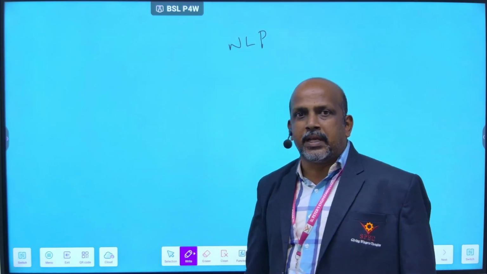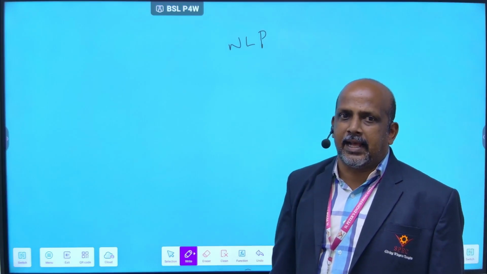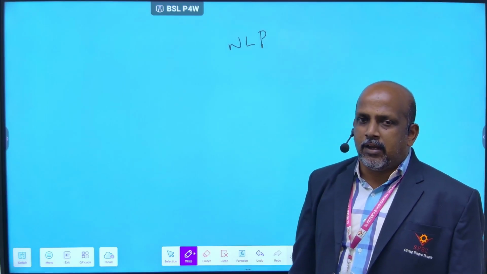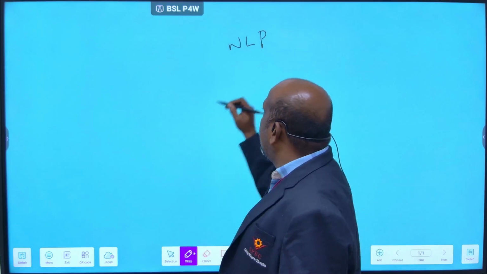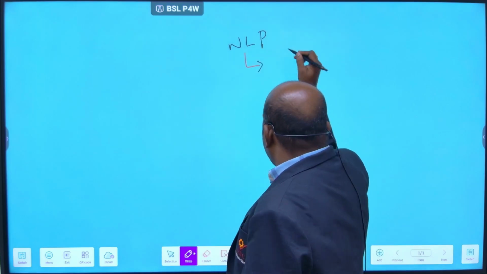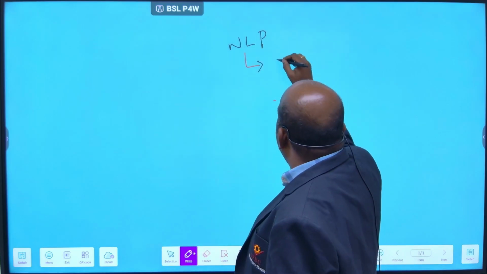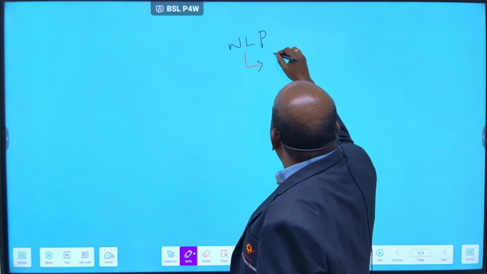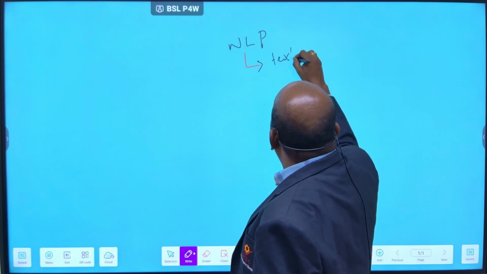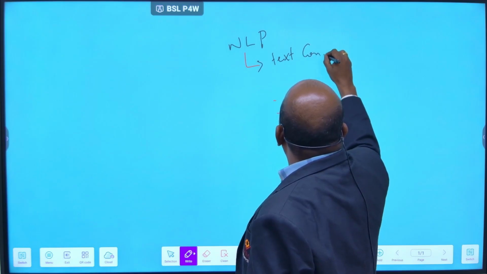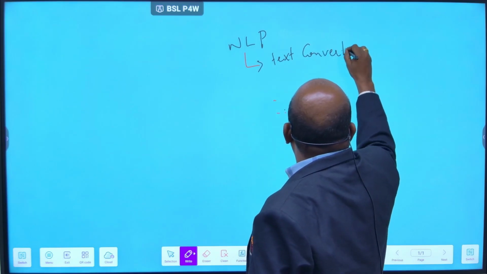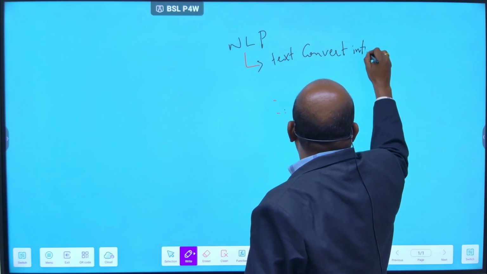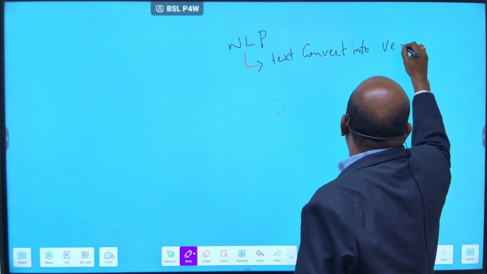So in NLP, the abbreviation is natural language processing. Why do you go for NLP? In NLP, the text is converted into vectorization.